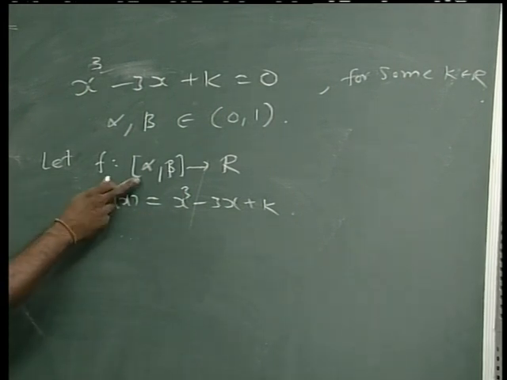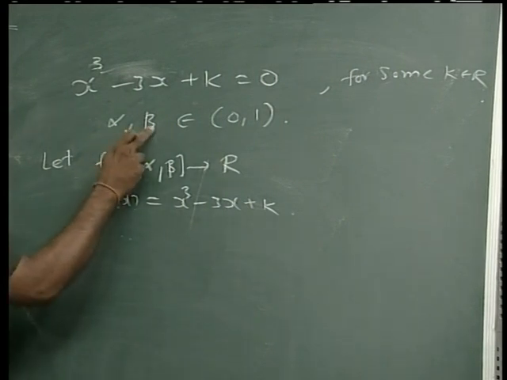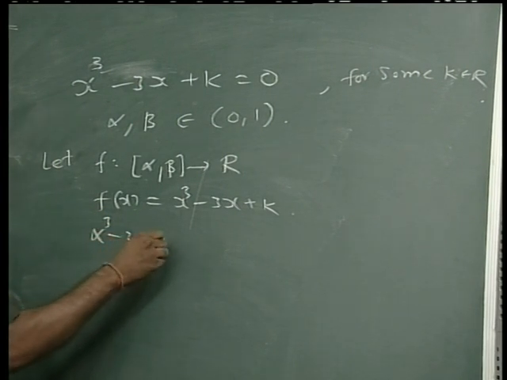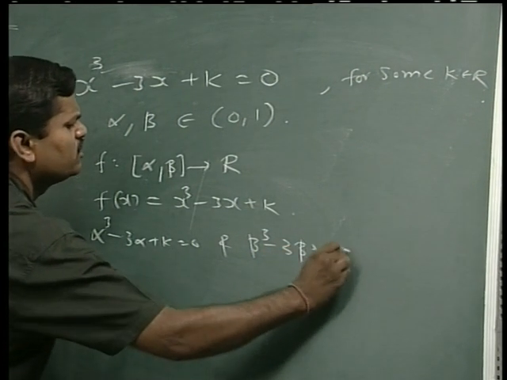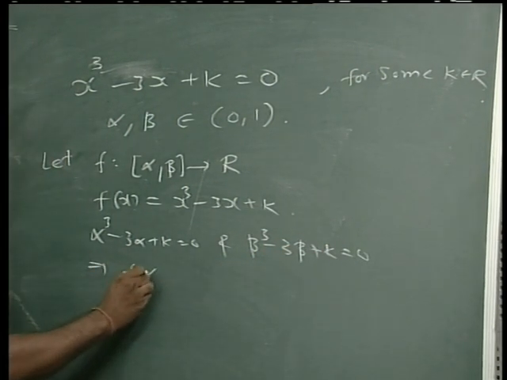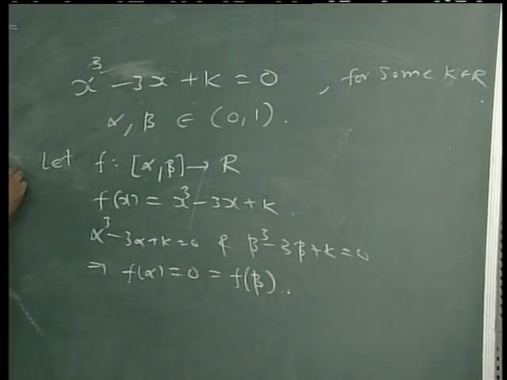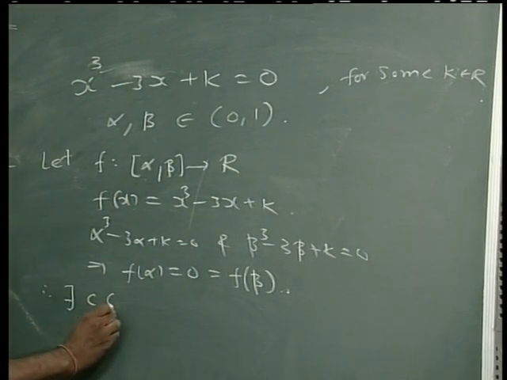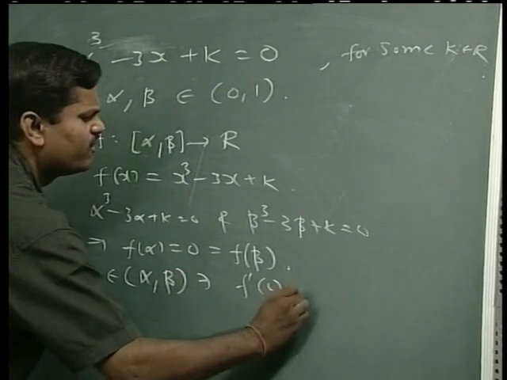So it is also continuous on the closed interval alpha comma beta and differentiable on the open interval alpha comma beta. Further, since alpha and beta are the roots of this equation, we have alpha cube minus 3 alpha plus k equal to 0 and beta cube minus 3 beta plus k equal to 0. That gives you f of alpha equal to 0 and f of beta equal to 0. So f satisfies all the conditions of Rolle's theorem, and hence we can find some c in the open interval alpha comma beta such that f dash c equal to 0.